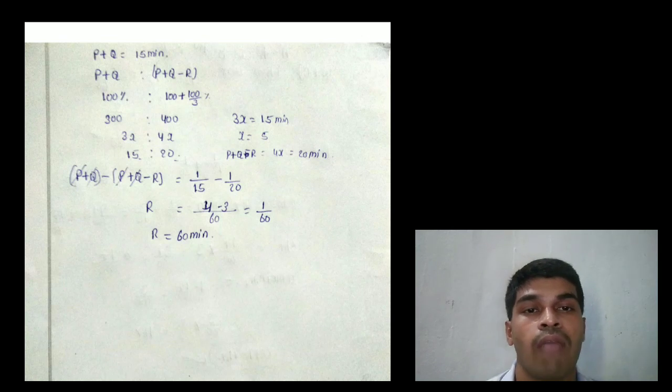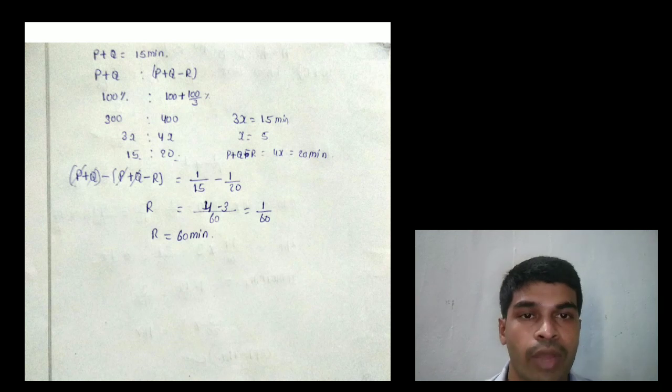That means I want R, that equals P plus Q minus P plus Q minus R, that equals 1 by 15 minus 1 by 20, that equals 4 minus 3 by 60, that equals 1 by 60, that equals 60 minutes. Then R alone can empty the tank in 60 minutes.